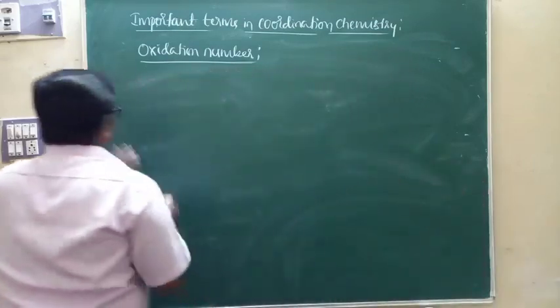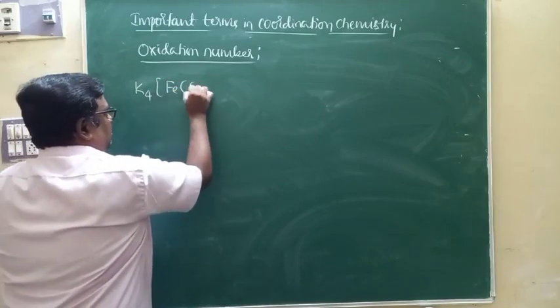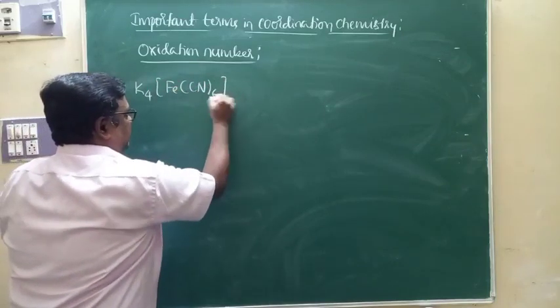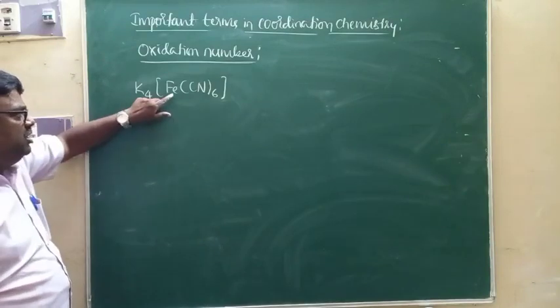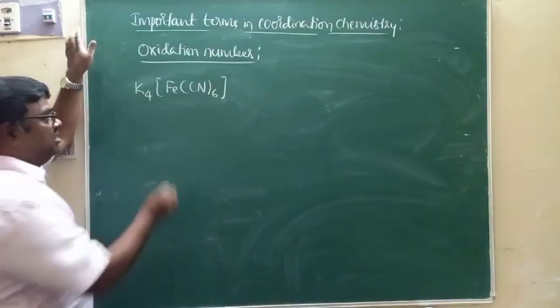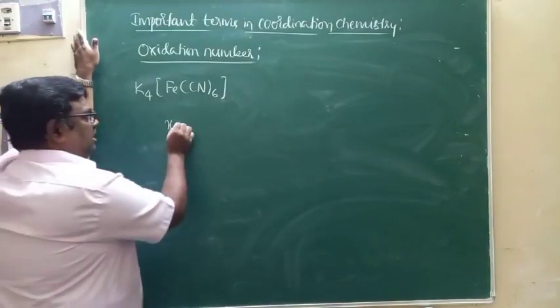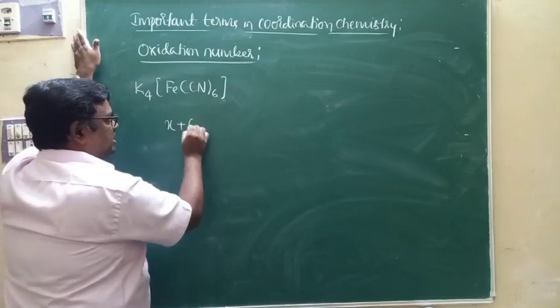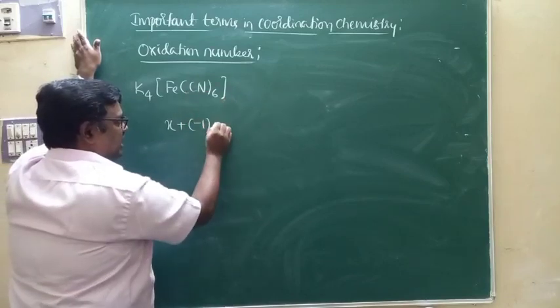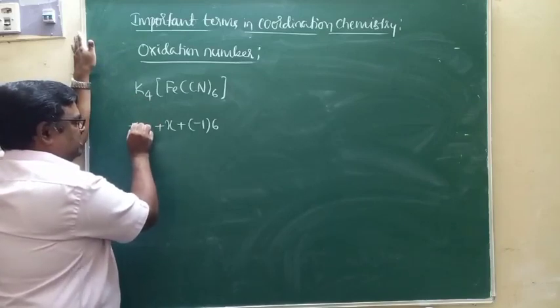For example, if I take K4[Fe(CN)6], this is one complex. I want to know the oxidation number of iron, that is the central metal ion, and let it be X, as you did in first PUC. The charge possessed by CN is minus 1. How many ligands are there? 6. And the charge of potassium is plus 1.